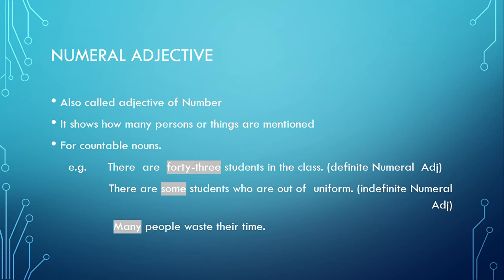Then comes there are some students who are out of uniform. This some is indefinite numeral adjective because it is not telling you the definite amount or definite number of students, but still it is countable noun, so I will treat it as numeral adjective.